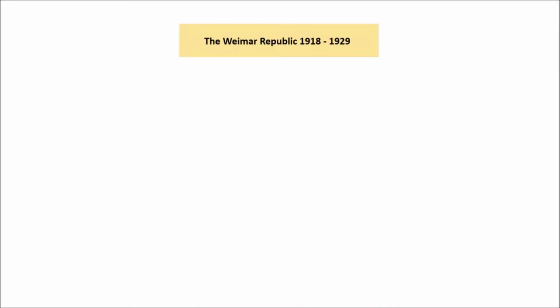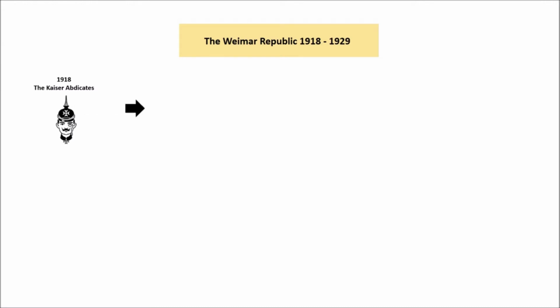Hello all, and welcome to this quick video on the Weimar Republic between 1918 and 1929. So what we're going to do is a quick overview of the period, and then we'll look at certain events in more detail. So the first thing we'll look at is the abdication of the Kaiser in 1918.